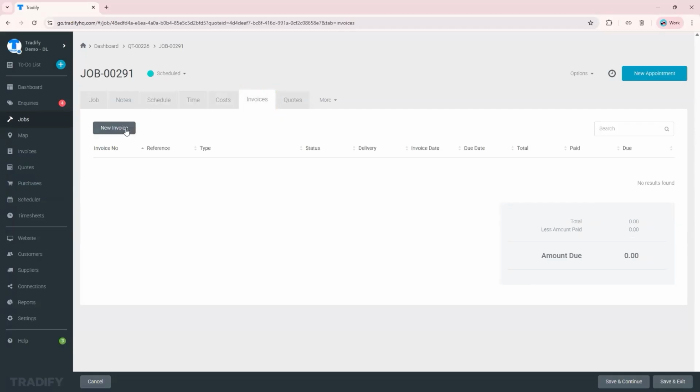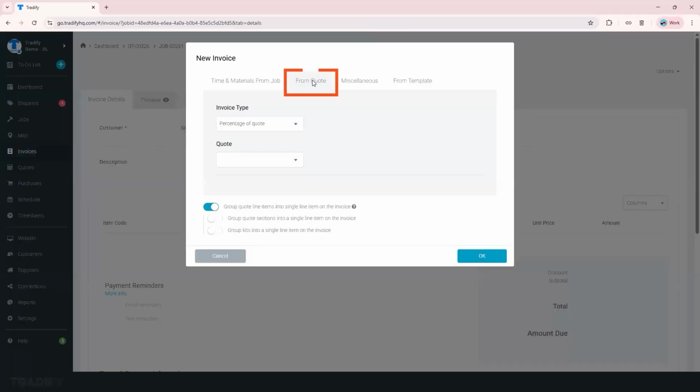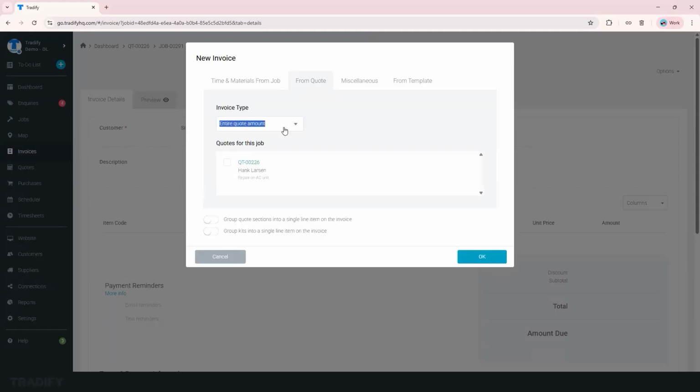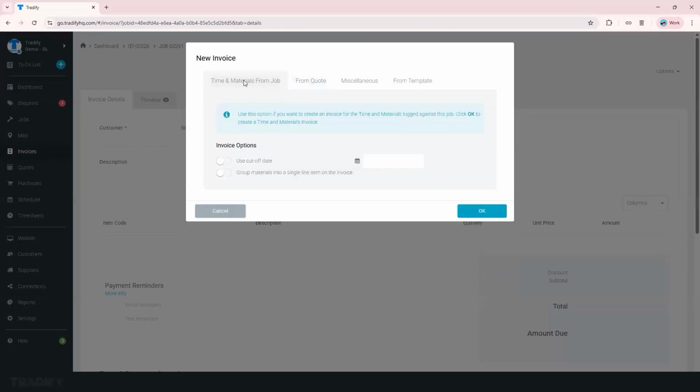Different options to do an invoice. If it's a straightaway invoice from the quote, just simply select that quote from quote. You can do progress invoicing here as well if you want to invoice them just for a deposit amount, percentage. You can do that. But if it's for the entire quote amount, just click on the quote and hit OK, and it will show you all of the things that you have included in the quote. But for this webinar, I'll show you how you can just base your invoice on the accurate expenses and time that you've spent on the job.